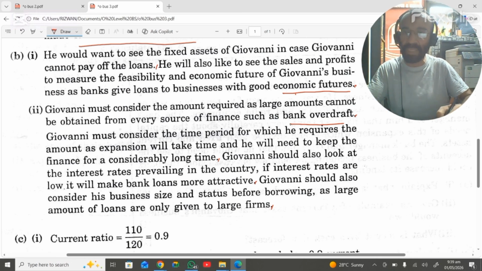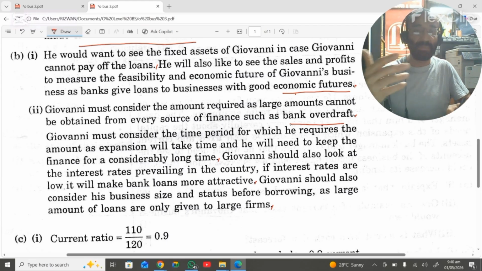Second, Giovanni must consider the time period for which he requires the amount, as expansion will take time and he will need to keep the finance for a considerably long time, because expansion always requires time; that cannot be done overnight. So all these sources which can lend money to his business will not be able to give them for a longer period.